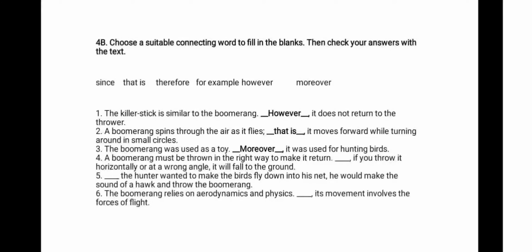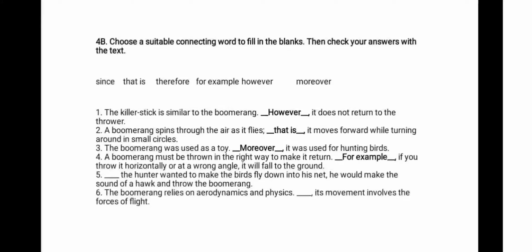Because the object boomerang, yes, it can be used as a toy, but it can also be used for hunting birds. This means you're making addition here. Therefore, you're using the linker moreover. Moreover means you're adding information.